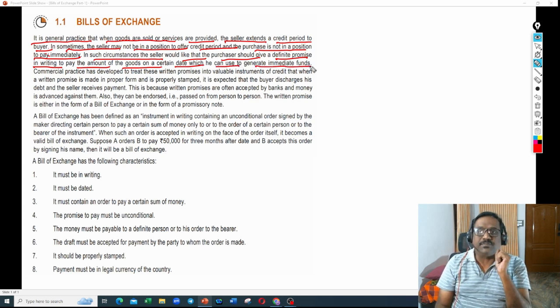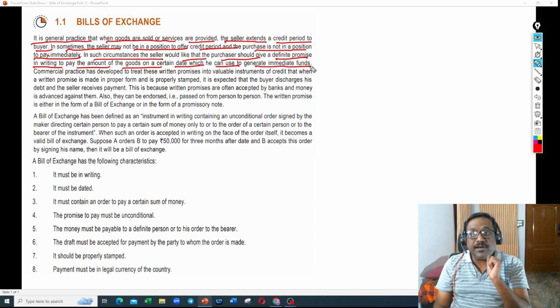So in those circumstances, where the seller is not in a position to extend credit facility to the buyers, what will happen? They sell the goods on credit, but they would like to go with a definite promise in writing.